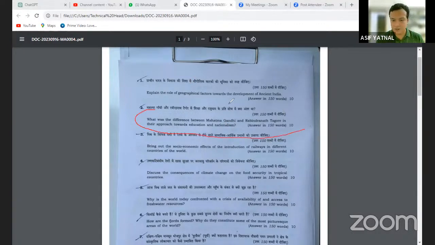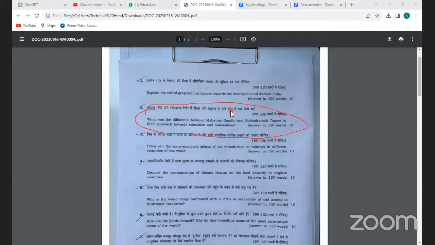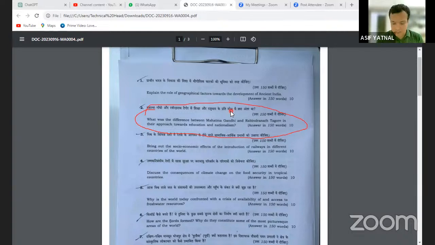Sagar, have you seen? Was there any similar question in previous year questions, if you have gone through the modern Indian history questions in mains exam? Yes, sir. Ideology difference between Dr. Babasaheb Ambedkar and Mahatma Gandhi. Yes. I always say Mahatma Gandhi is a favorite for UPSC. Last year they compared him with Babasaheb Ambedkar. Now here they have asked about Rabindranath Tagore. Why Rabindranath Tagore? Any idea?